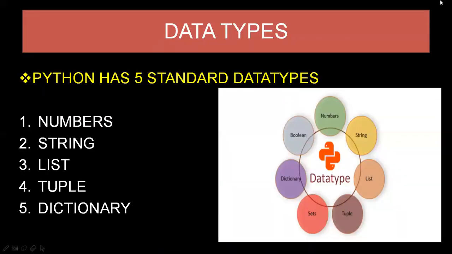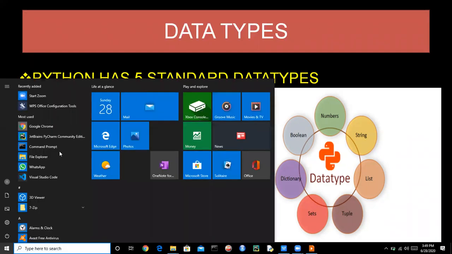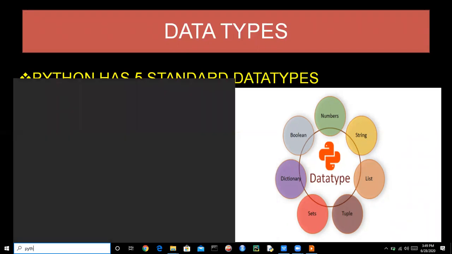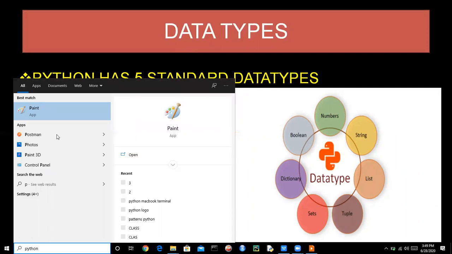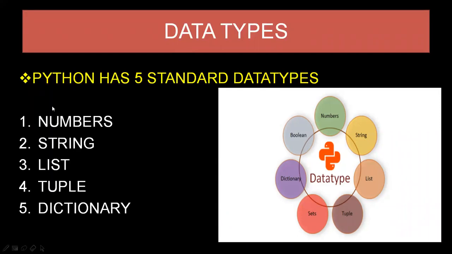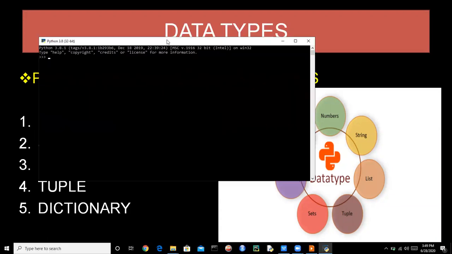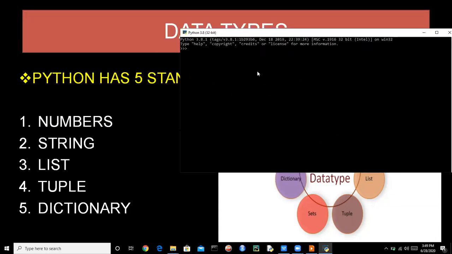Now let's see an example of each data type: number, string, list, tuple, and dictionary. One example of each. So let's go to the Python IDE, Python's terminal, and we will see examples here. We can also use it like this, so we don't need to print anything. Like if we say A is equal to 120 and we only write A, it will print 120.